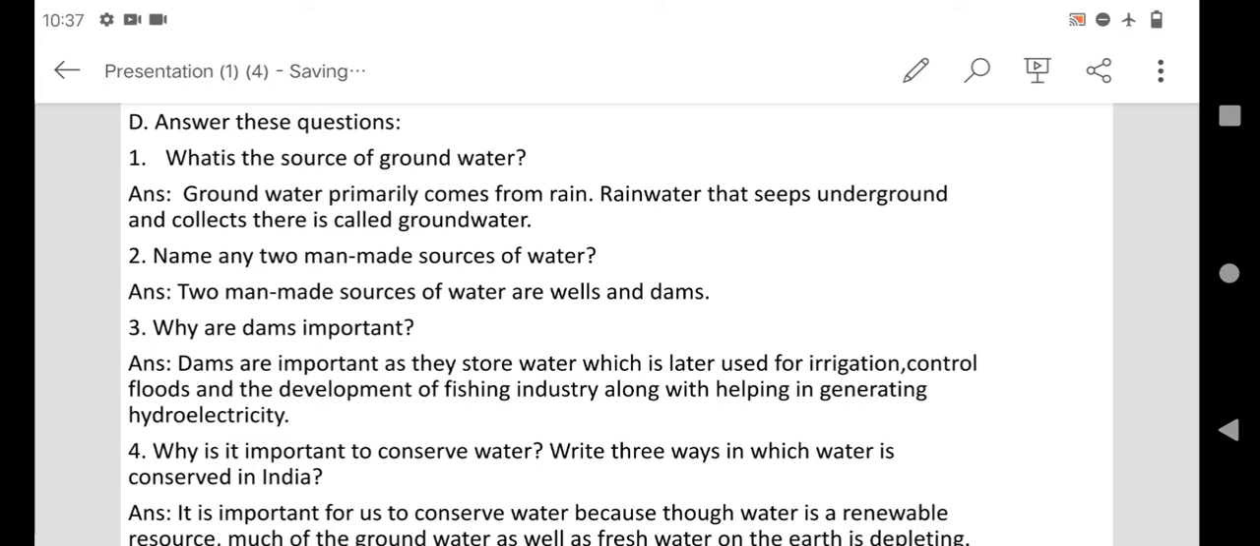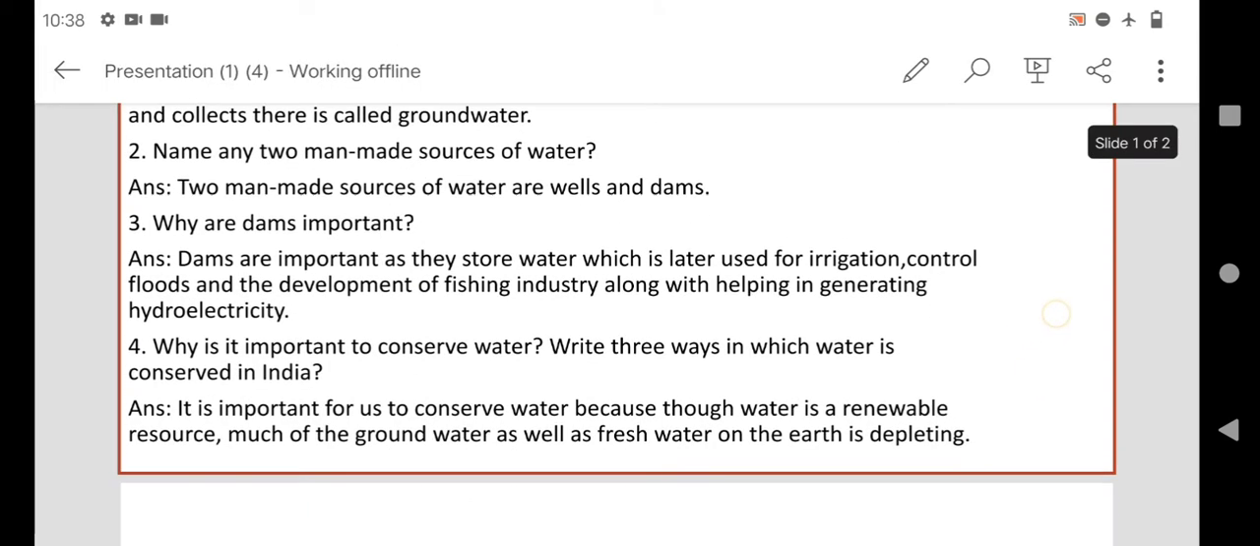What is the source of groundwater? The answer is groundwater primarily comes from rain. Rainwater that seeps underground and collects there is called groundwater. Means from where do we get groundwater? So we get groundwater from the rain. When the rain falls, the water dries up and goes underground. So the rainwater that seeps underground and collects there is called groundwater.